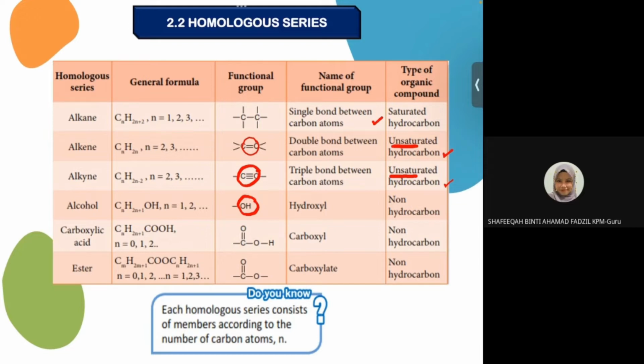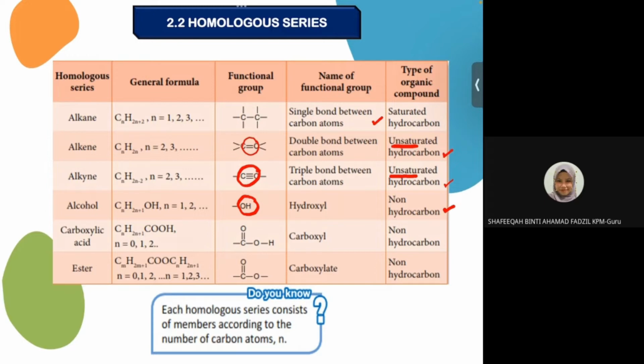So it means kalau you nampak ada OH in compound, it may be alcohol. So they are non-hydrocarbon. This is because they contain other than hydrogen and carbon. So that's why kita tak panggil dia hydrocarbon.